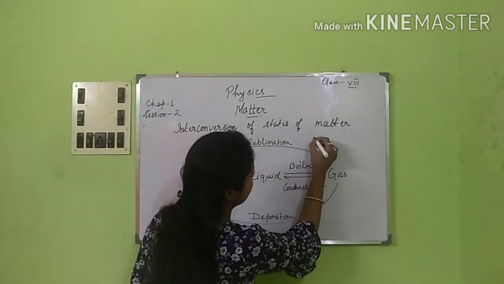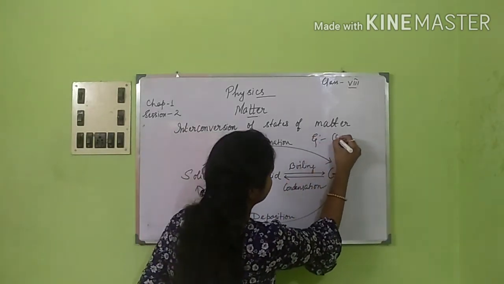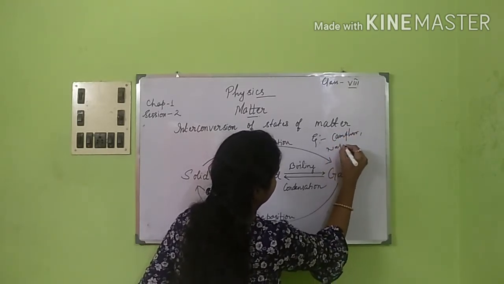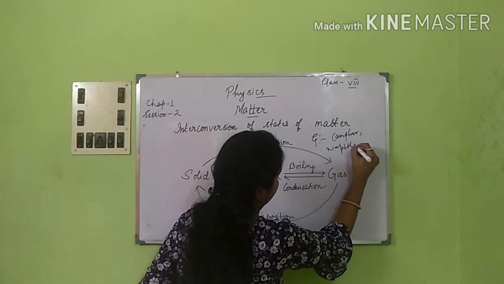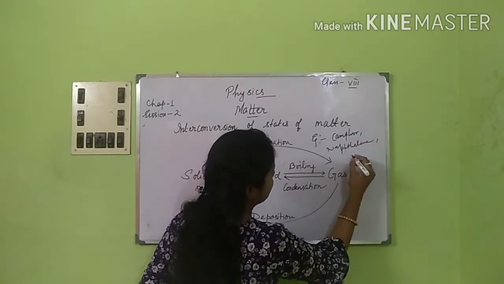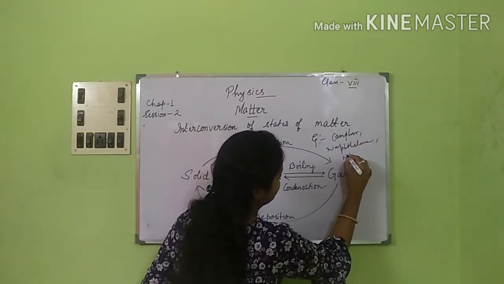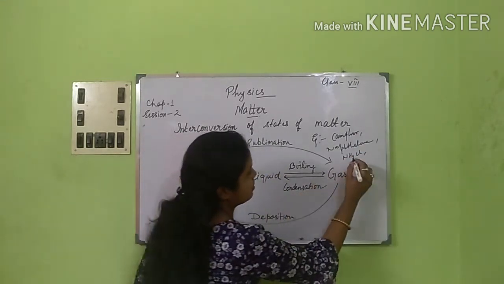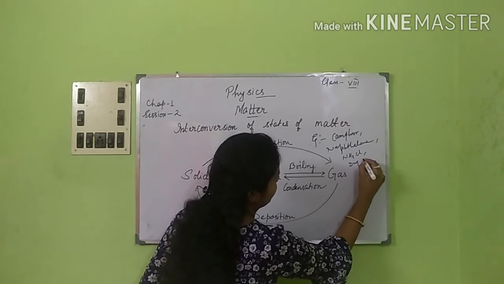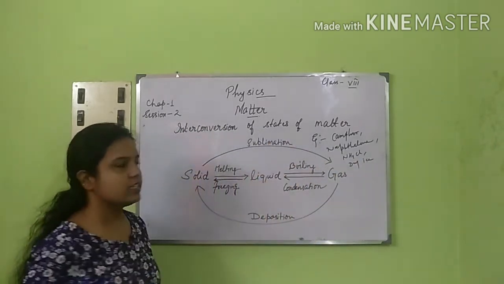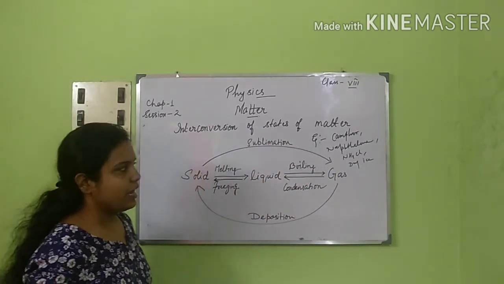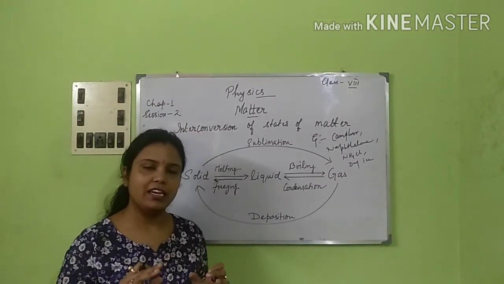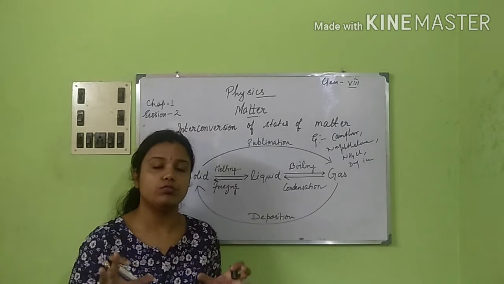Now what other examples? We have already done that: camphor, naphthalene, NH4Cl, that is ammonium chloride, and dry ice. These are the examples of sublimation. NH4Cl is particularly a solid; whenever you heat it, it directly converts to white fumes.